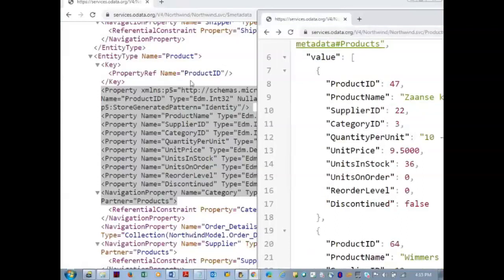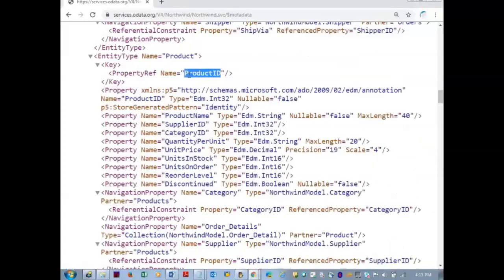By looking at the service document. Here it is shown clearly that product ID is the key and it is of type Edm.Int32, and Nullable equals false. Nullable equals false means it should not be empty. It might be a primary key.